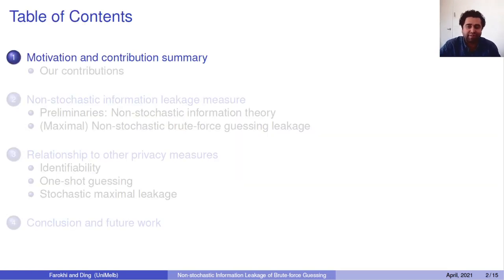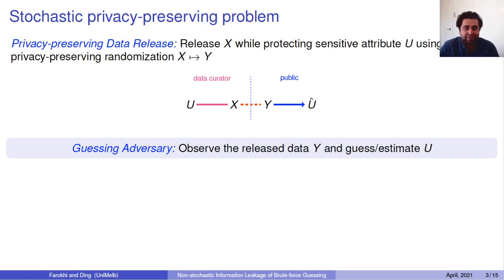Let's start with the motivation and a summary of what we have done in this paper. We are looking at a case where we want to release some information about X, but this X is related to something that we want to keep private, U. How we process X to construct Y is the topic of this paper, so that Y can't be used by the public, particularly an adversarial agent, to construct an estimate of U, denoted here by U hat. We want this task of constructing an estimate of U to be very hard.